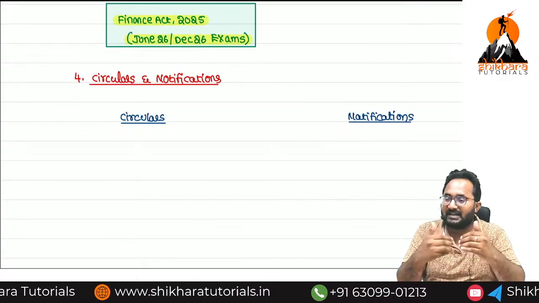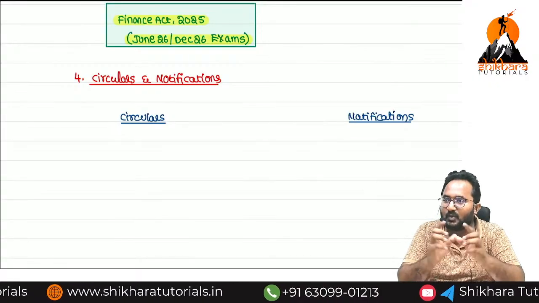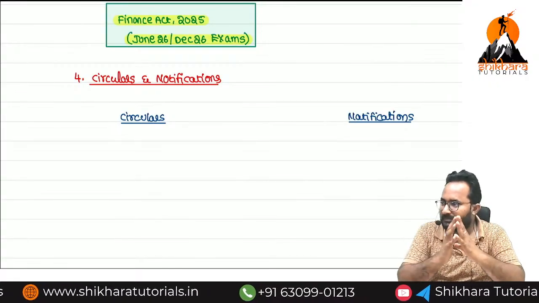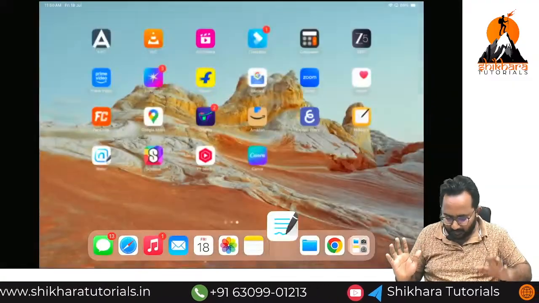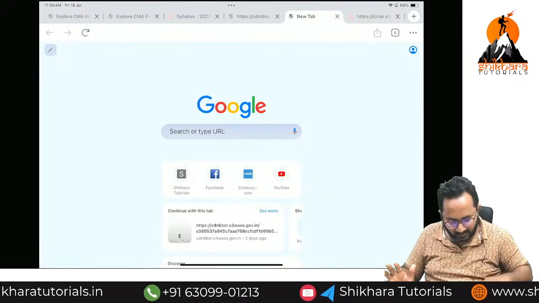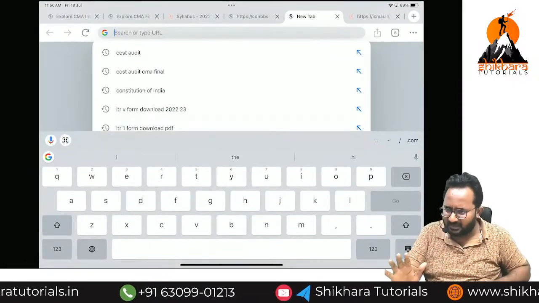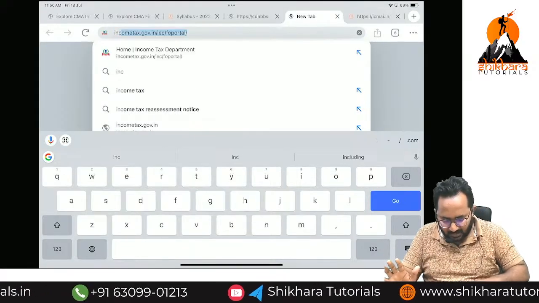So how will they explain the provision to the public? By issuing a circular. Now I will open the income tax website. It is not required for you, I am showing it just for understanding purposes.